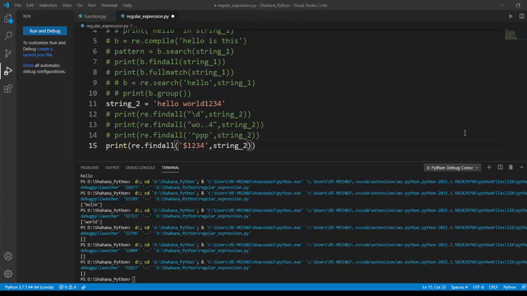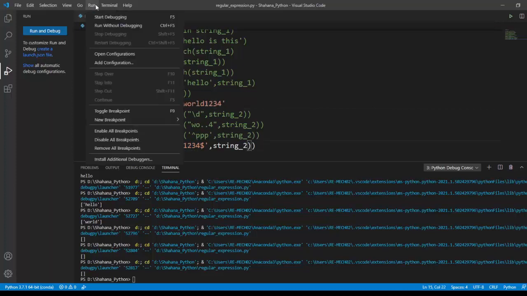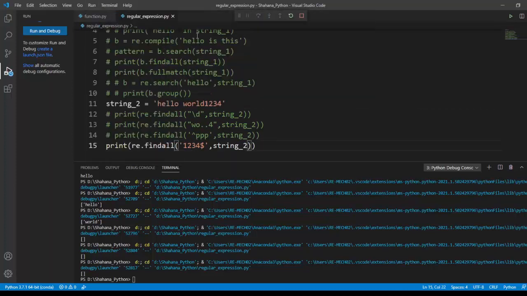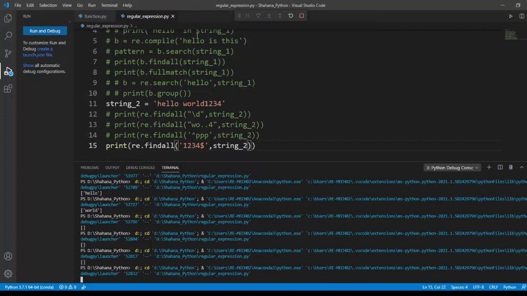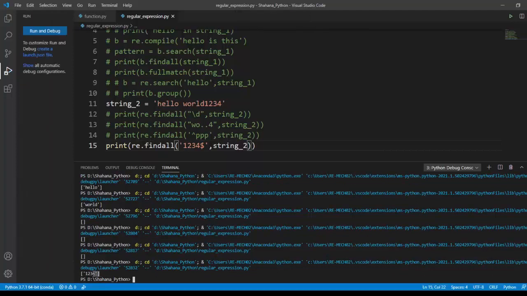I'm sorry, I made a mistake here. I should place this dollar symbol at the end of my string. This way it will check whether the string ends with 1, 2, 3 and 4, the end value. I'm going to run this. Yeah, we got our output clear.